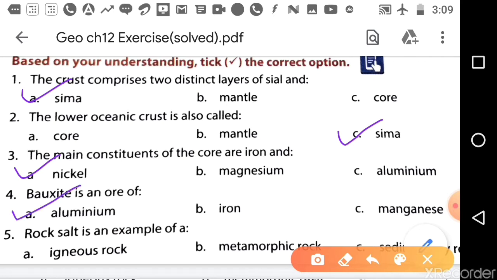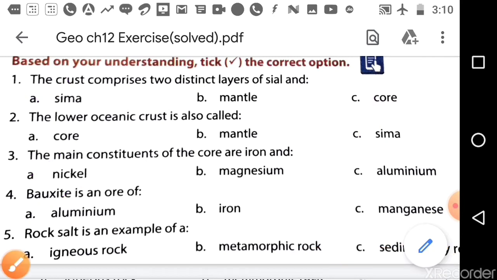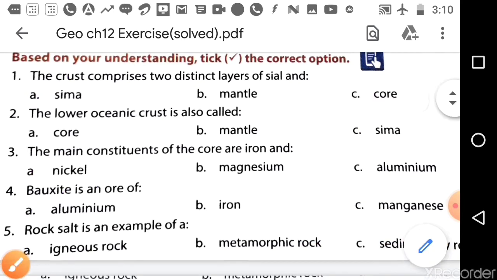Fifth question is, rock salt is an example of, the correct answer is sedimentary rock.